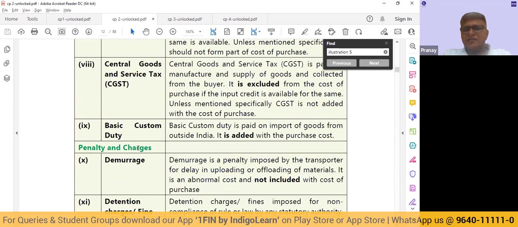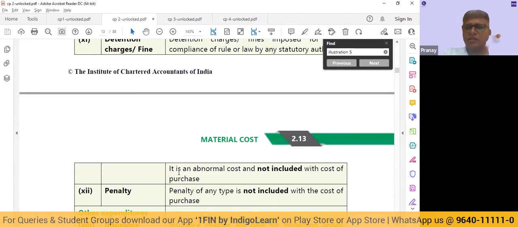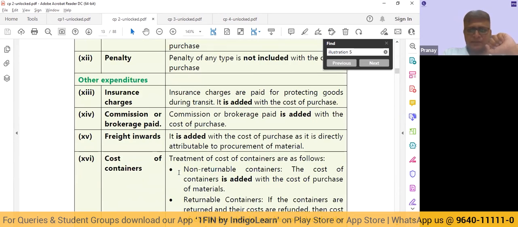Penalty and charges. Thumb rule, any penalty, any charges, it is an abnormal item. The moment it is abnormal, it should go to the costing P&L account. It should not get added to the cost of the product. So this normal, abnormal, whether it is material, labor, overhead, this concept is going to remain the same. Any abnormal item is debited directly to the costing P&L. Don't include in the cost of the product.